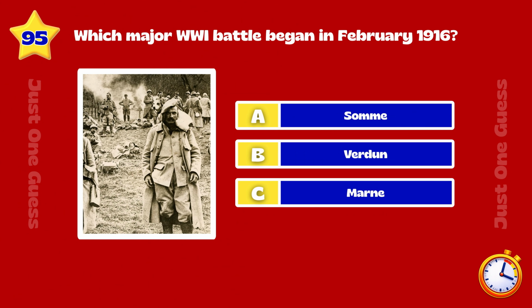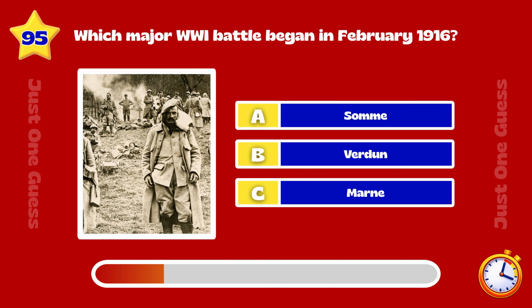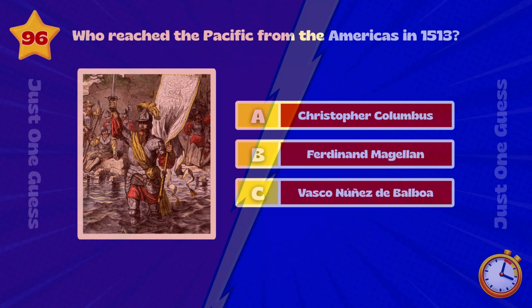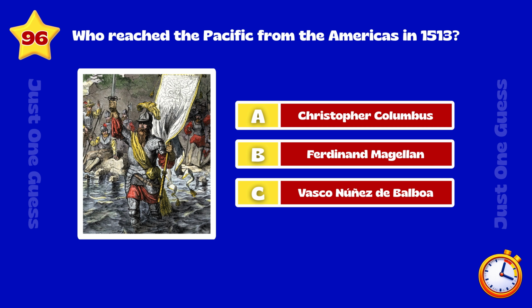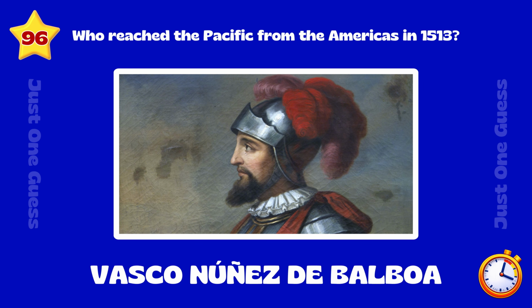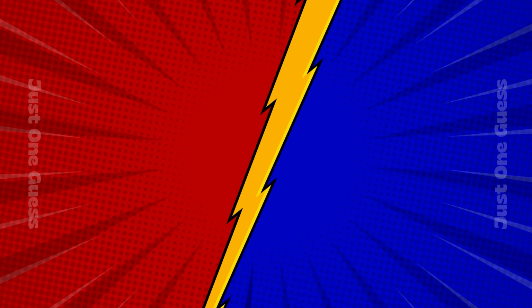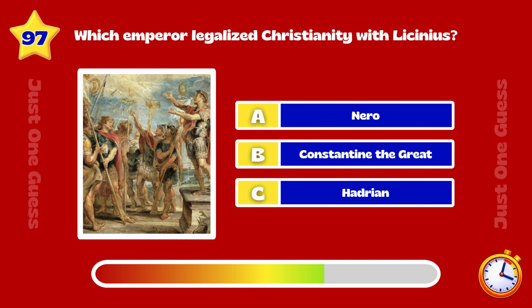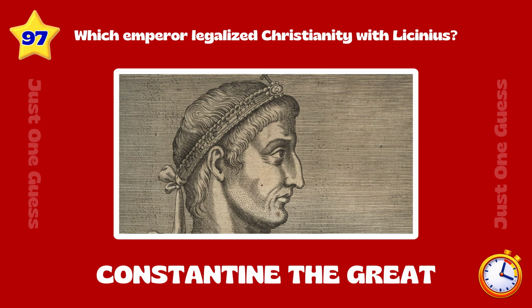Which major World War I battle began in February 1916? Verdun. Who reached the Pacific from the Americas in 1513? Vasco Núñez de Balboa. Which emperor legalized Christianity with Licinius? Constantine the Great.